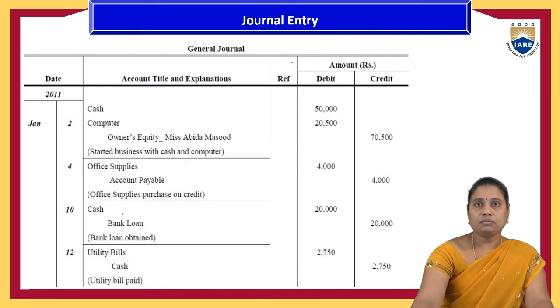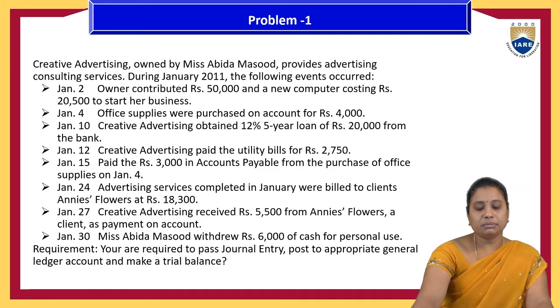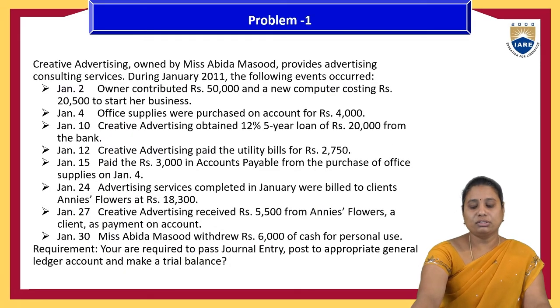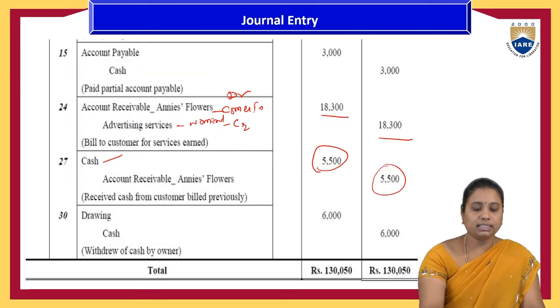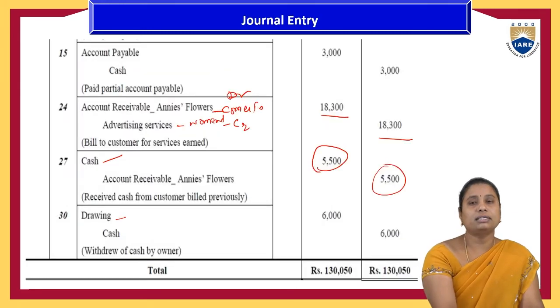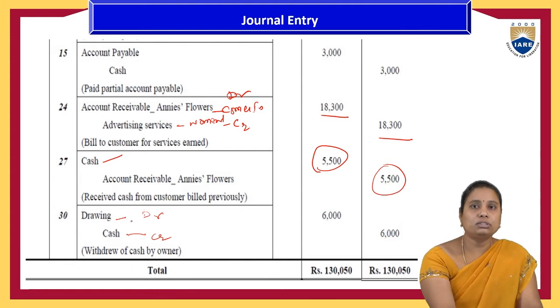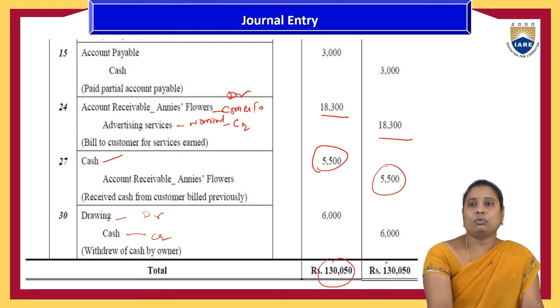And on January 30th, Ms. Abhida Masood withdrew 6,000 in cash for her personal use, that is called drawings. Here the receiver is receiving that one, cash goes out from the organization. So debit and credit, because drawings is a personal account, a person's representative account, he is receiving the benefit, so it is debit, and it is the credit, 6,000 and 6,000. So the total amount is 1,30,050.